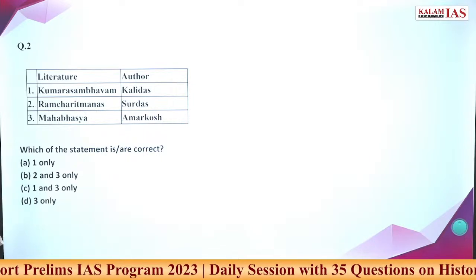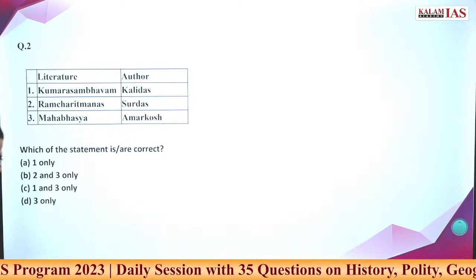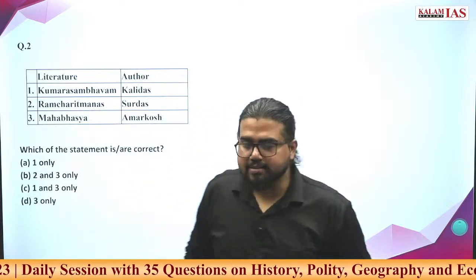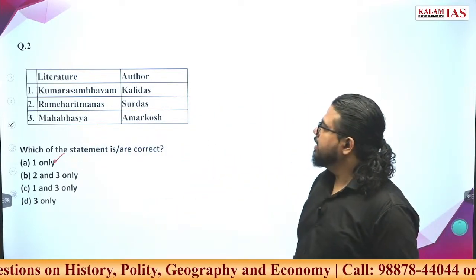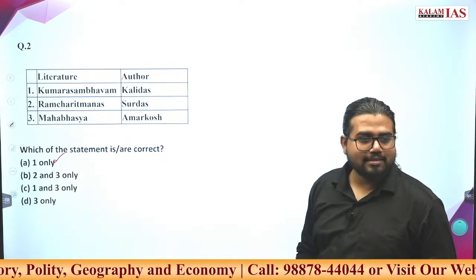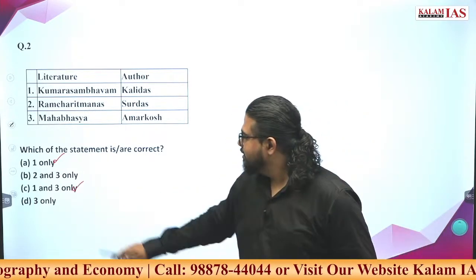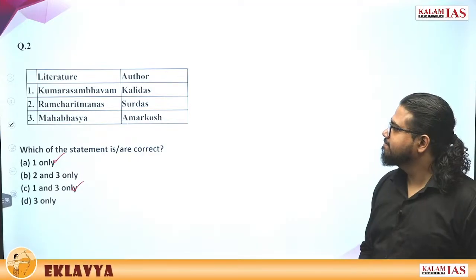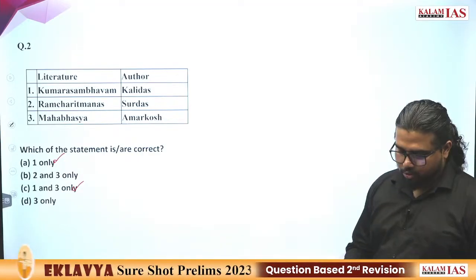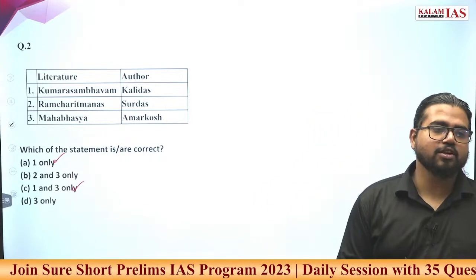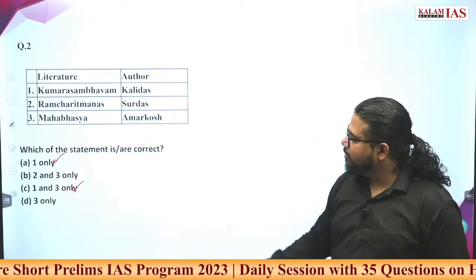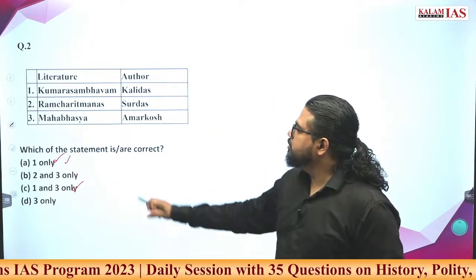Done? Tell me, what is the answer? What is the answer? A. Any other options? C, 1 and 3. What is the answer? Any other options? You are saying A. All are saying A. So what is the first one?